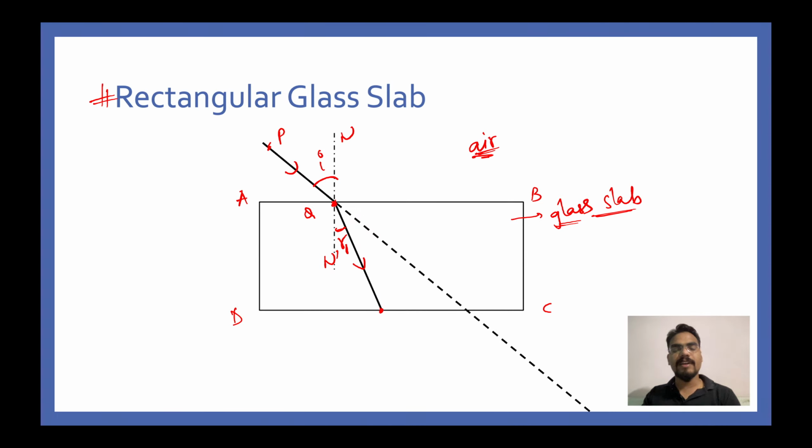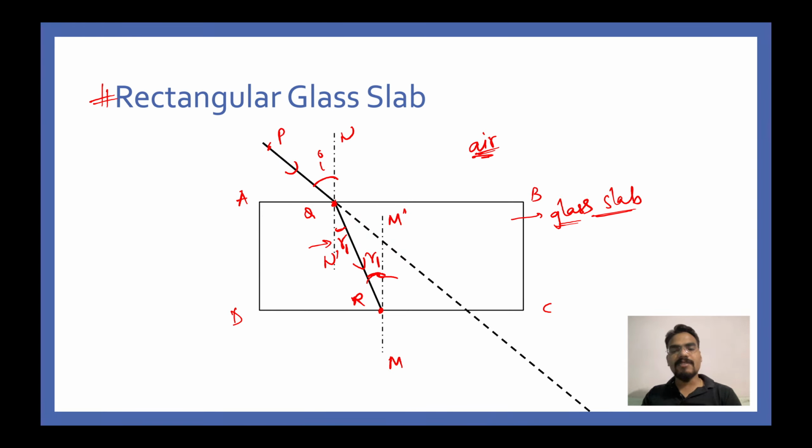Next step is you have to quickly name this point. Let's name this point as R. Now again draw a normal at this point like I have drawn here. Let's name this normal as MM dash, and as you can see, this normal MM dash and normal NN dash, both of them are parallel to each other. Therefore if this angle is R1, this angle will also be equal to R1.